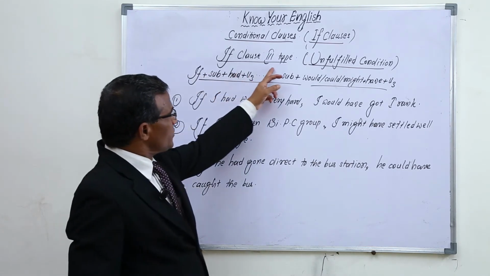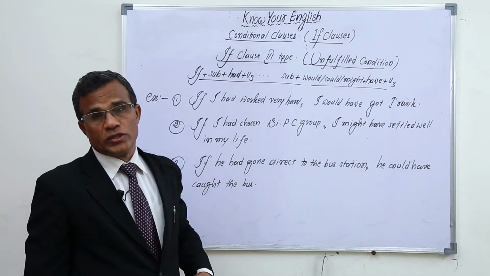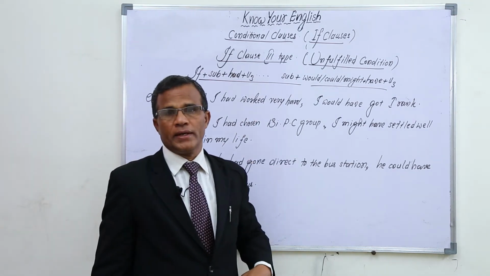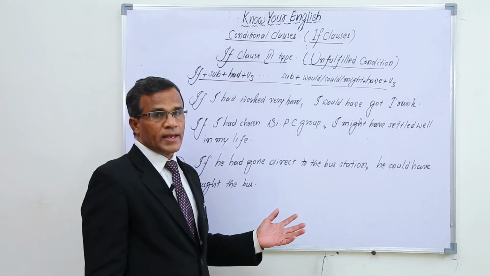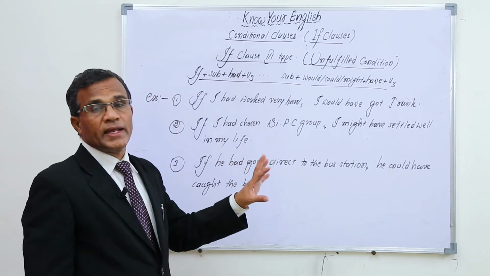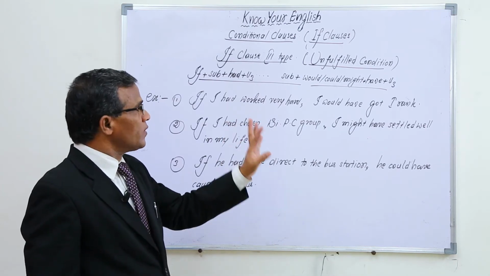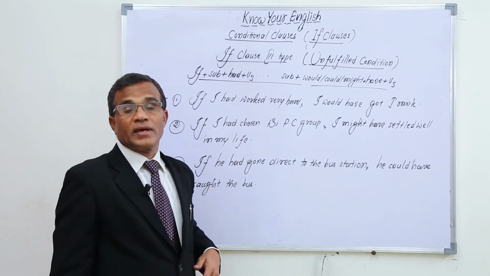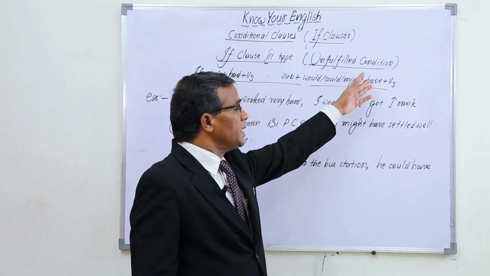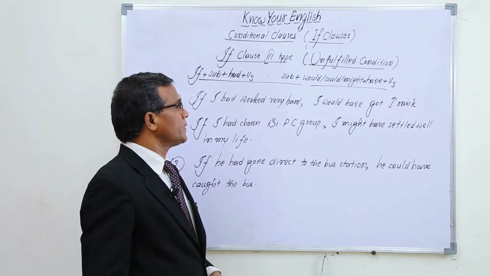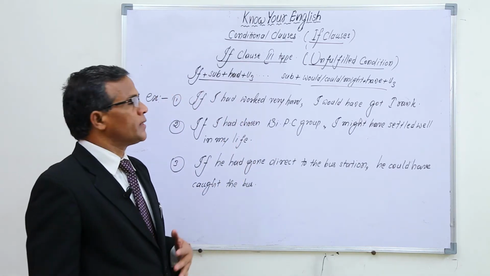Okay, if clause third type, this is unfulfilled condition. Unfulfilled condition means once something happened and the expected thing did not happen. Something happened, and because of that the expected thing did not happen. After something was not fulfilled, we talk about this one. So after something happened in the past only, we talk about these things.